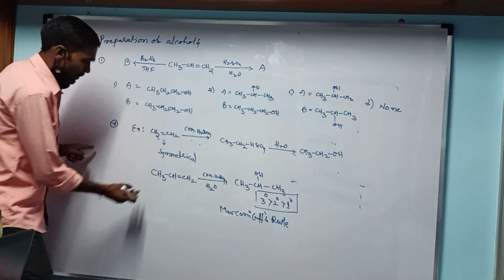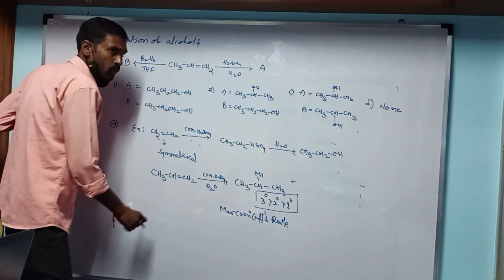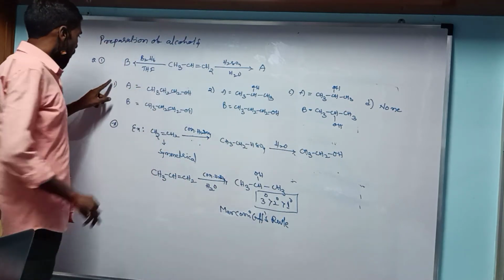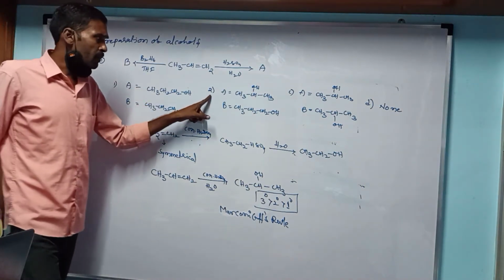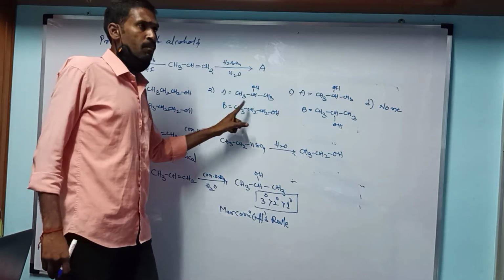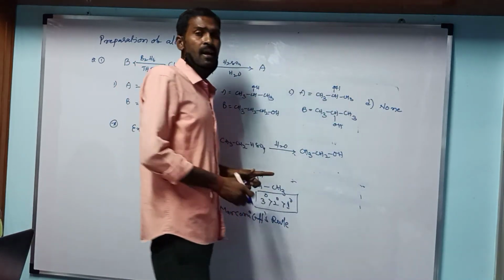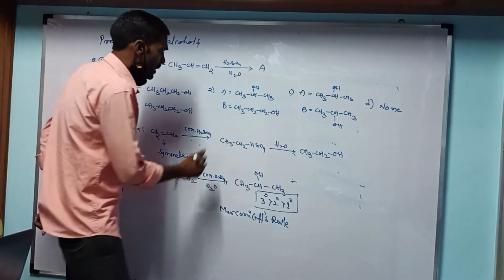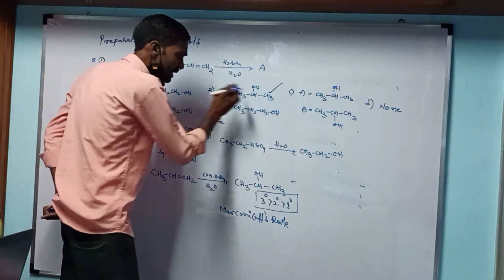So here, another one: CH3CH=CH2 reacts with concentrated H2SO4 to produce a secondary alcohol. In option 1, A is primary alcohol and B is primary alcohol. In option 2, A is secondary alcohol and B is primary alcohol. In option 3, both A and B are secondary alcohols. So here the first one, A, is the right one, a secondary alcohol.